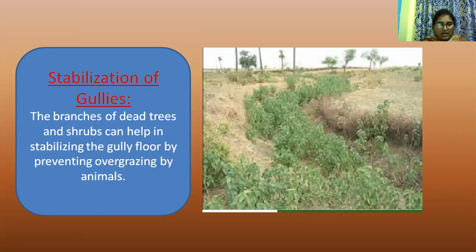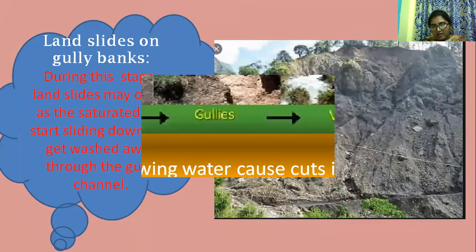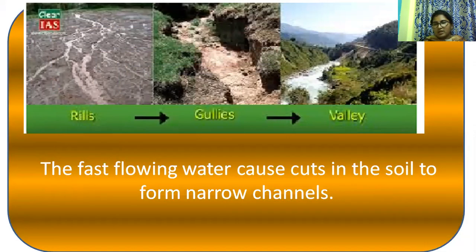This is how gullies are formed. The first step is that heavy rains cause removal of the upper layer of the soil, referred to as sheet erosion. The next is fast flowing water cutting the soil. Fast flowing water means loss of nutrients, loss of soil, and also soil erosion, and it cuts the soil to form narrow channels. This figure shows the narrow channels, gullies.